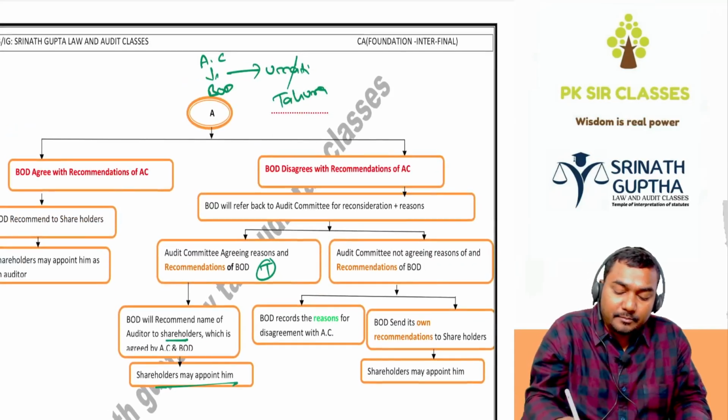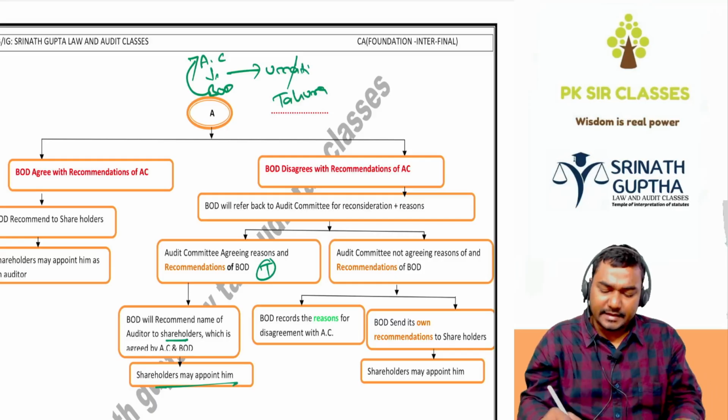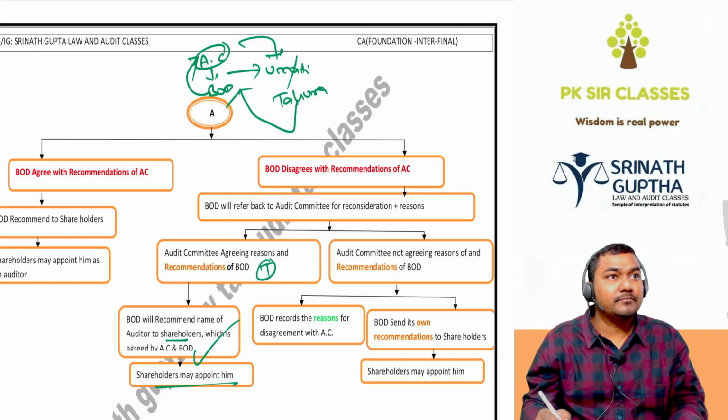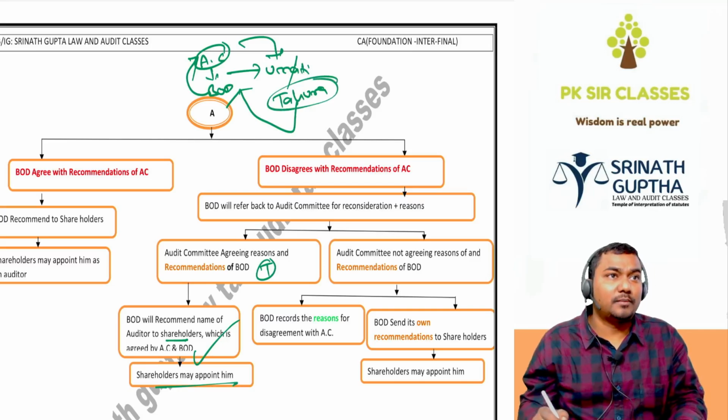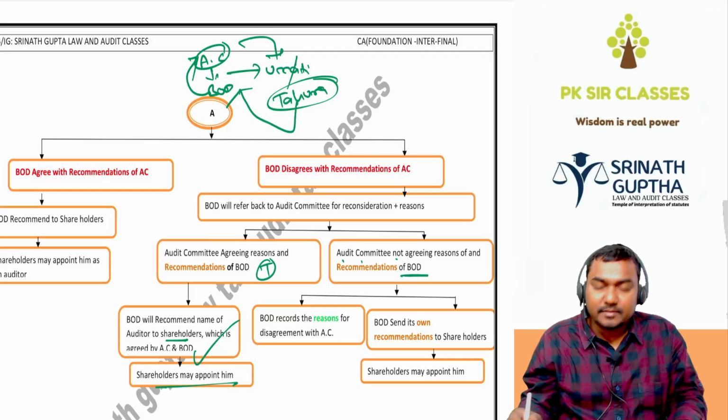But the problem will come when the BOD recommends the Tahura name to the audit committee. If the audit committee also agrees, happy, no problem. But the audit committee is recommending the Unnati name, and the BOD is recommending the Tahura name, and the audit committee does not like Tahura.